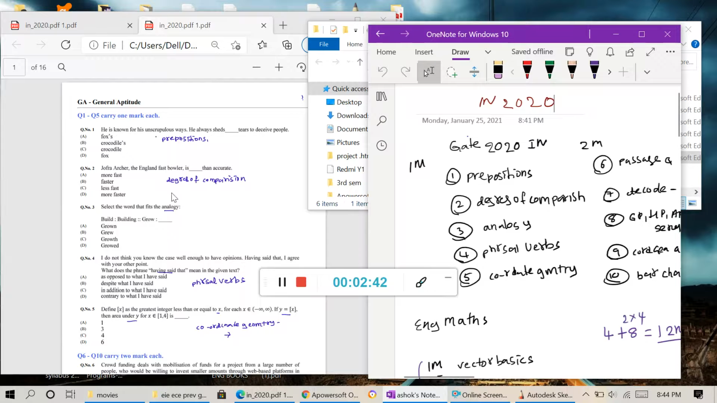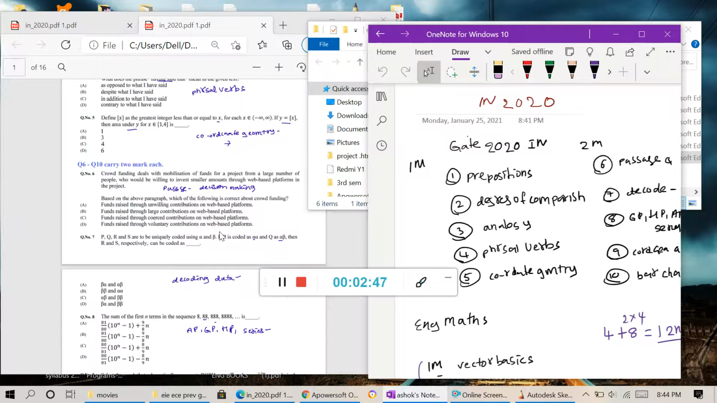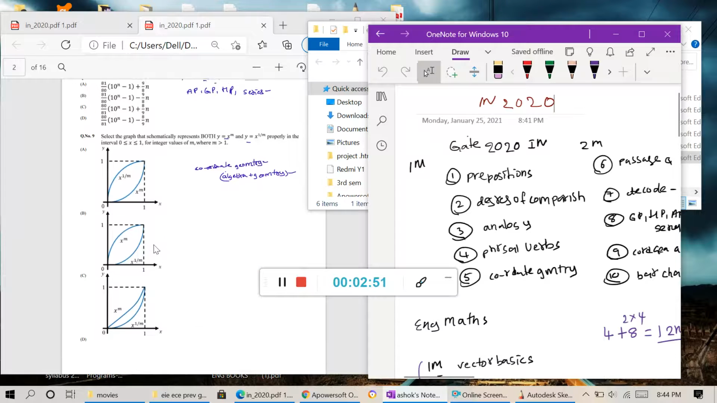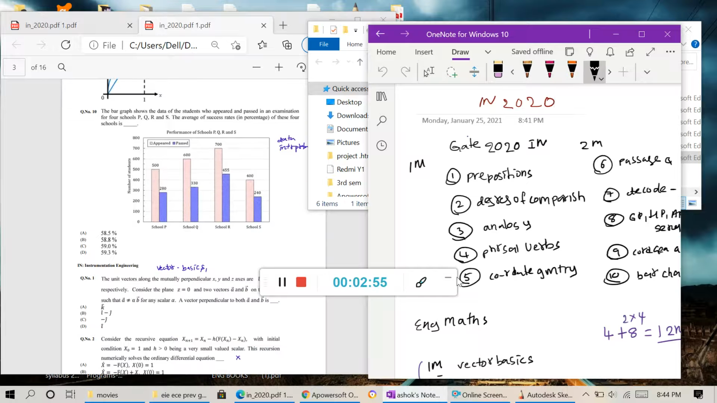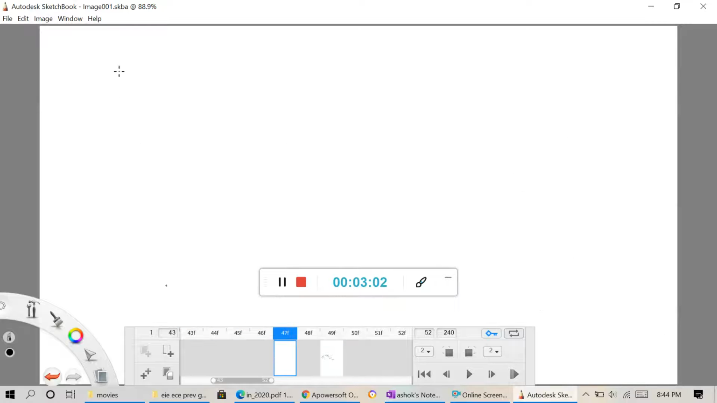Prepositions, degrees of comparison, phrasal verbs, coordinate geometry, passive voice, these kinds of problems are asked in the first 10 questions, which are 1 mark questions. See friends, in GATE there are 100 marks, so 65 questions will be there. Now the pattern has changed. You have to go for the GATE 2021 syllabus.